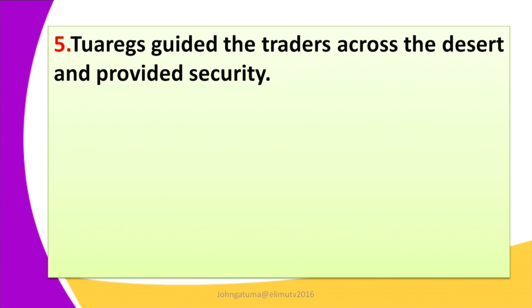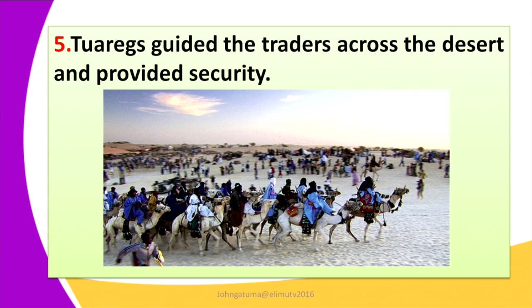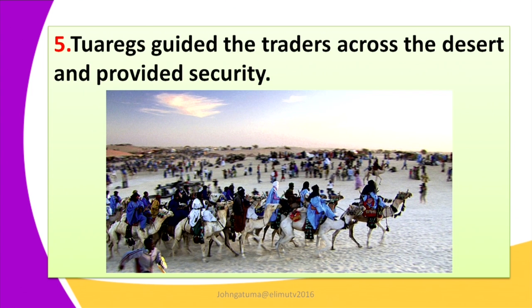Number 5 factor for development is the presence of the Tuaregs. The Tuaregs guided the traders across the desert and provided security. You can see in my illustration the Tuaregs playing a very great role. Remember, these were very new traders, or rather merchants. They did not know the geography of the desert region, which is the largest in Africa. So the Tuaregs, who are the desert dwellers, acted as a guide to the traders across the desert.